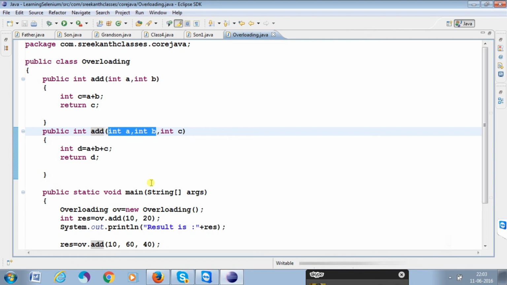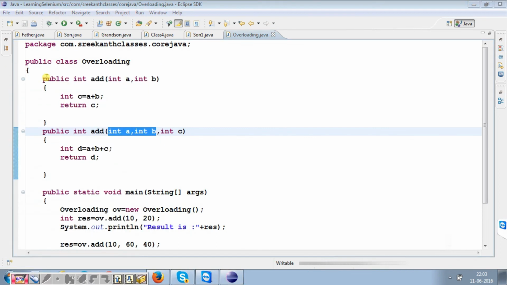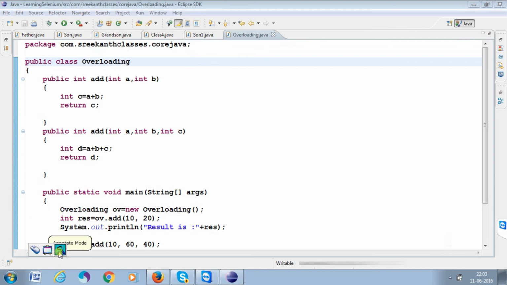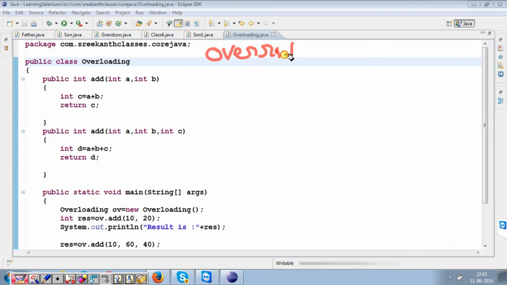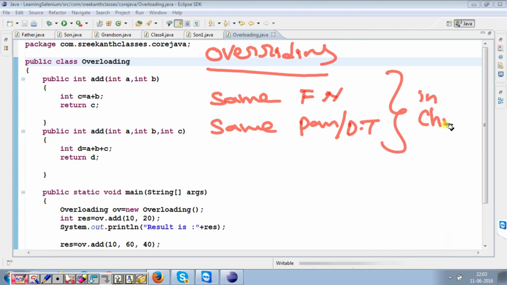In the same manner, coming to overriding. Now we are discussing overriding. What is overriding? Over and riding. Same function name and same parameters and data types, but in the child class.